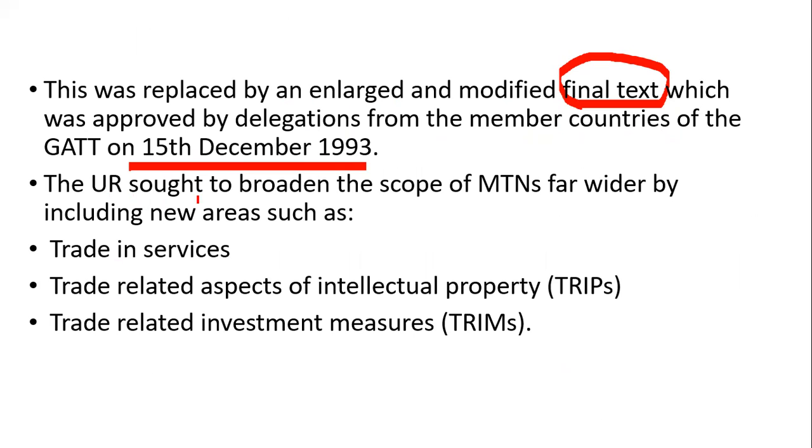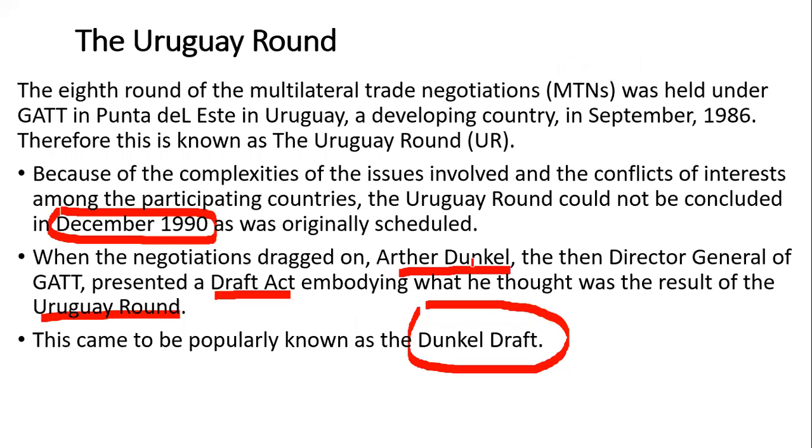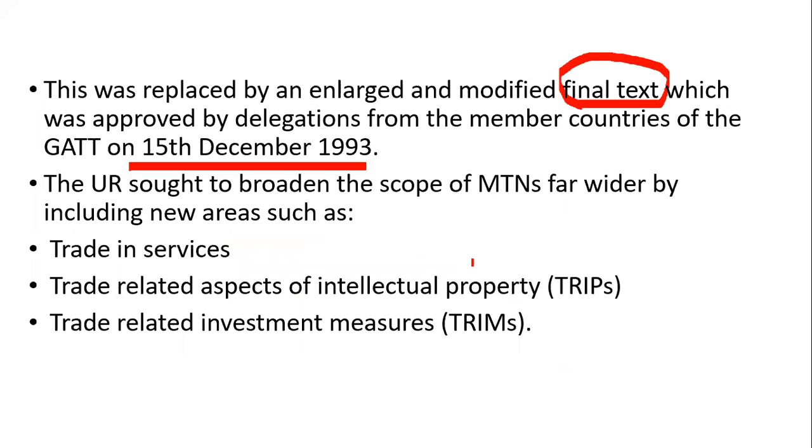The Uruguay Round sought to broaden the scope of multilateral trade negotiations far wider by including new areas.